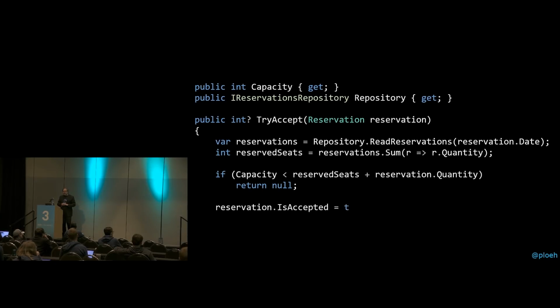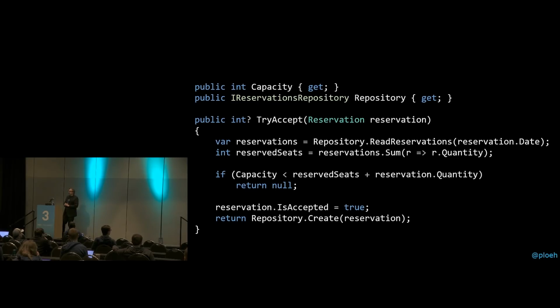Otherwise we can move on, and finally we can call repository.create, and that persists the reservation in the repository. The create method returns an int, and the int just gets converted into a nullable int. So at this point, there's no async and await going on. I'm just trying to establish what it would look like without async and await, and then we can see how async and await tends to add leaky abstractions as we go along. But let's just complete the example here.